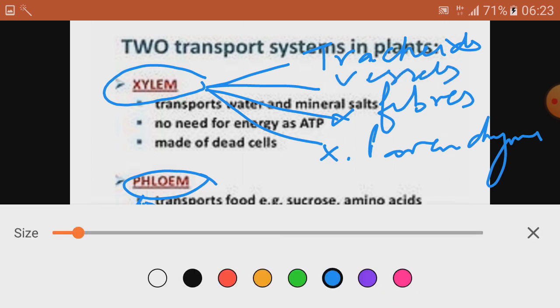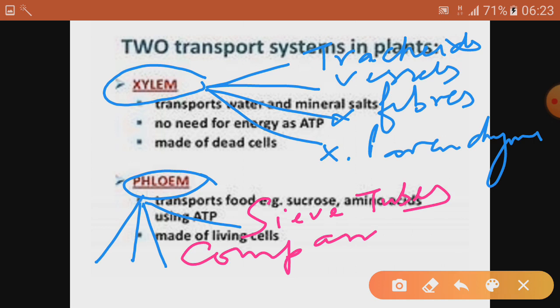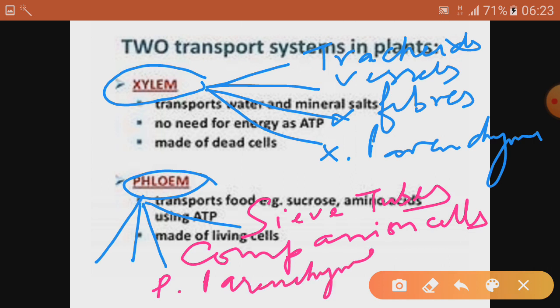On the other hand, the phloem, which conducts food, comprises sieve tubes, companion cells, phloem parenchyma and phloem fibers.